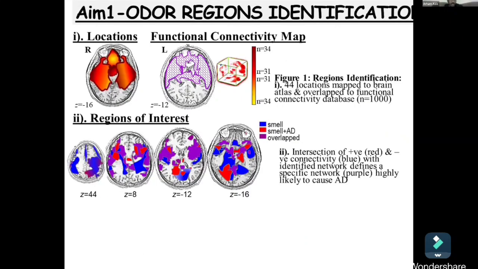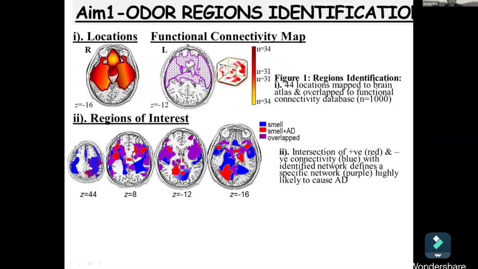Now, in our brains, smell sensation depends on a distributed network. However, which of these brain regions and networks are affected in preclinical Alzheimer's disease remains unclear. This brings me to the first aim of my project. Through a systematic literature search and deep learning findings, I derived a network of brain regions consisting of 34 locations